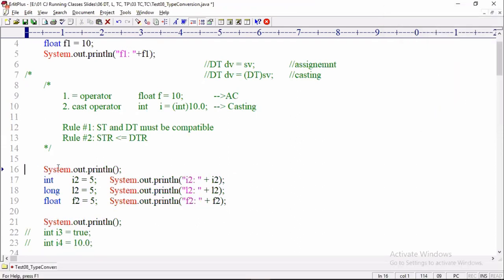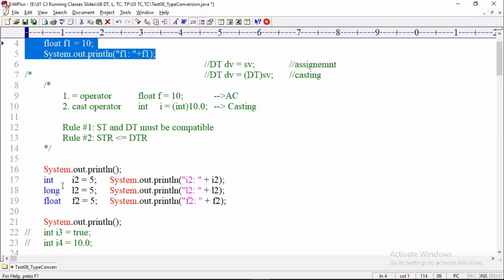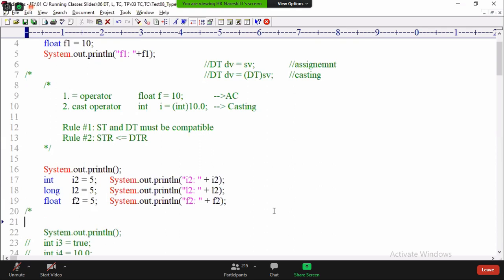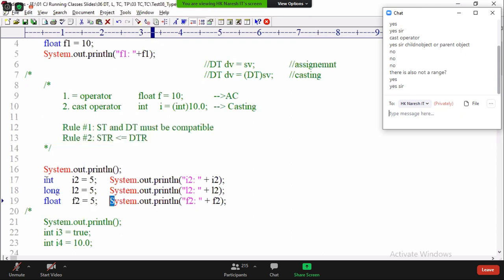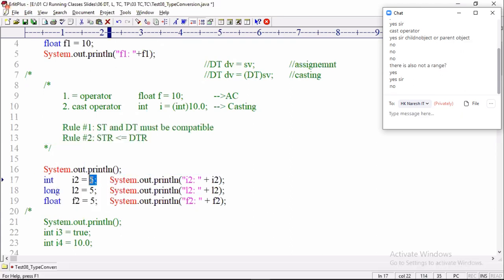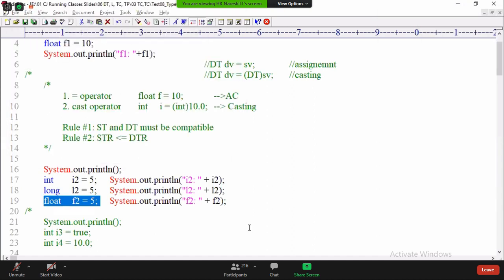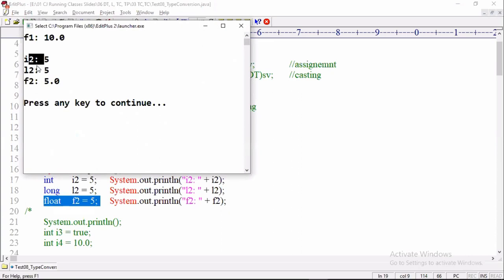Now look here, System.out.println, and this is auto conversion. I'm writing something like this. Any problem? Can you please think and tell me? In these three lines, is there any problem? Apply these two rules here and tell me. Source type is 5. 5 is of what type? Int. Int to int conversion possible? Yes. Int to long conversion possible? Yes. Int to float conversion possible? Yes. No compile time error. They are compatible and lesser range. So it compiled successfully and executed. Int value 5, long value 5, float value conversion happened: 5.0.